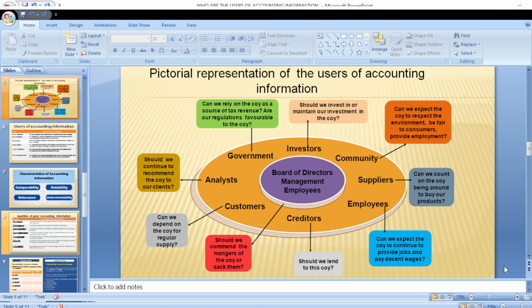Now, where the shareholders feel that the board of directors are not running the organization in the direction they want them to, of course, the board of directors could be sacked or relieved of their duties.